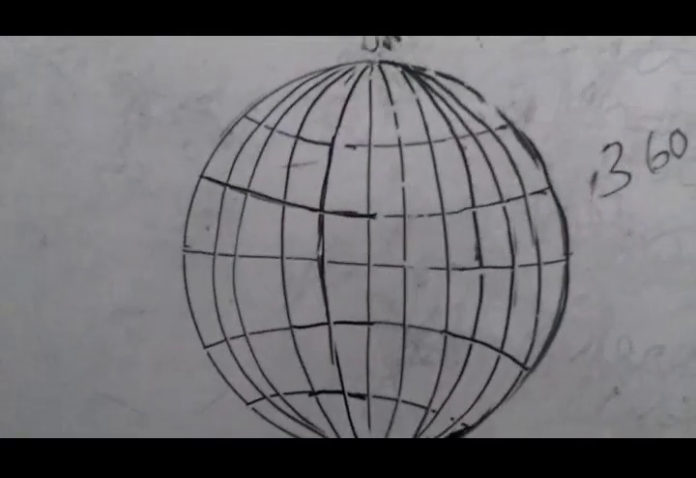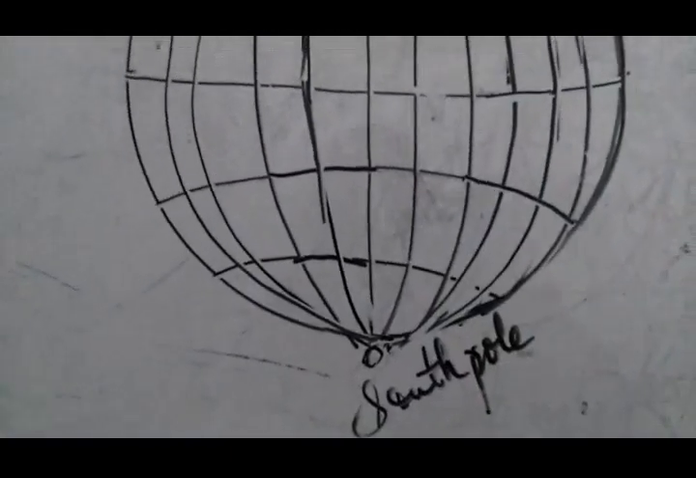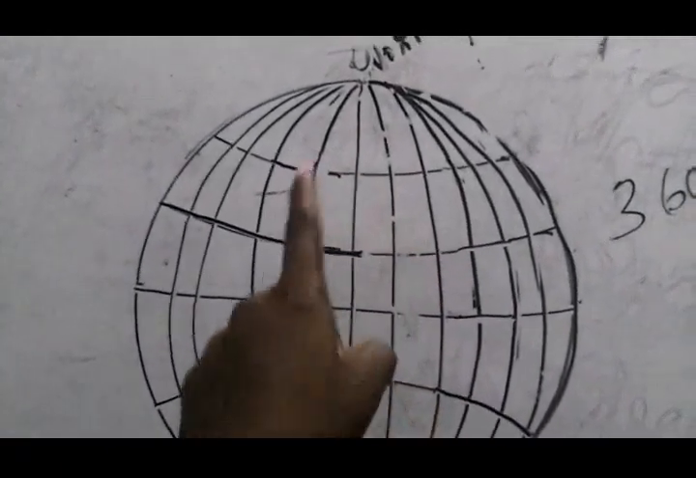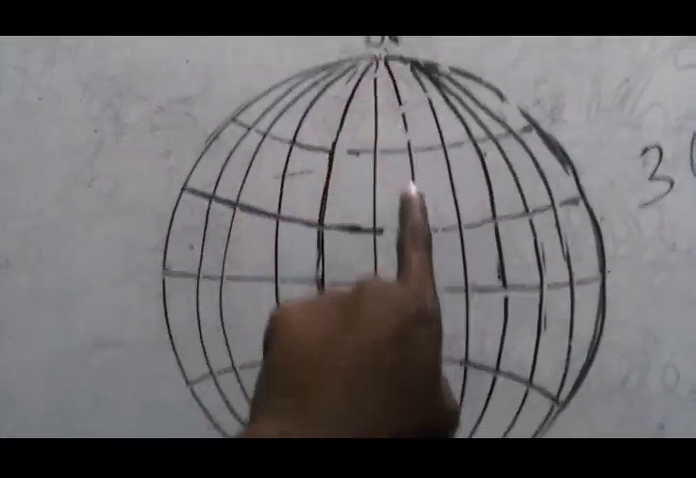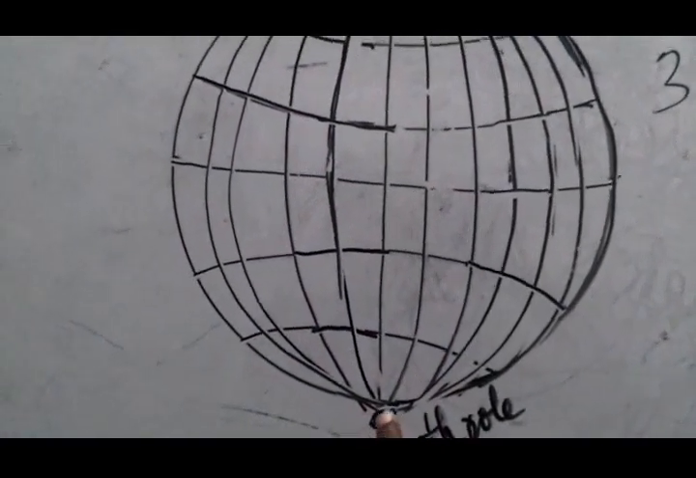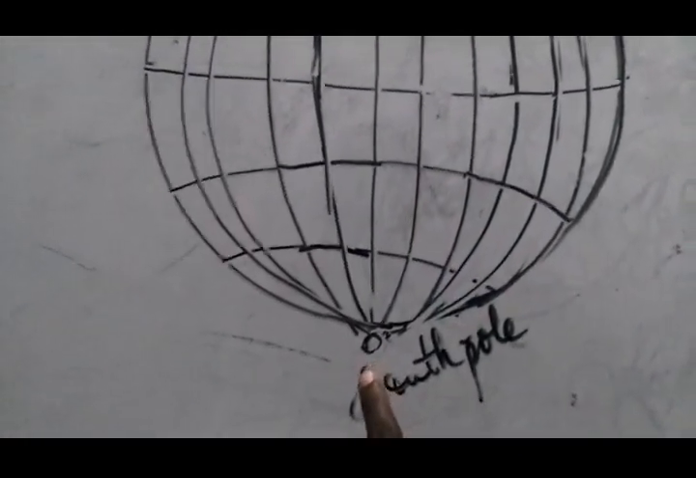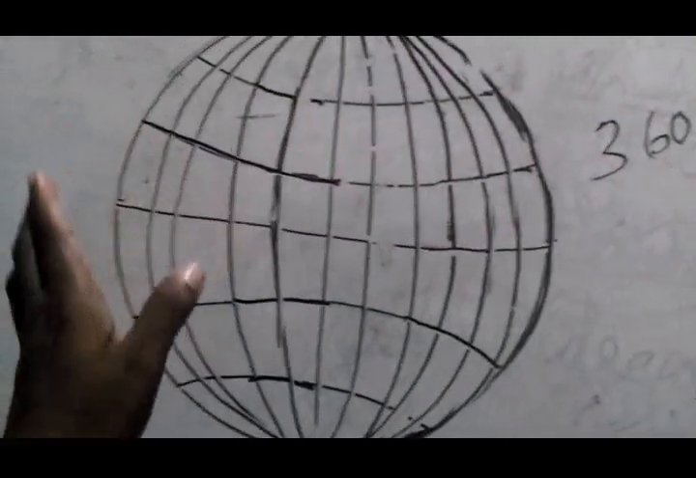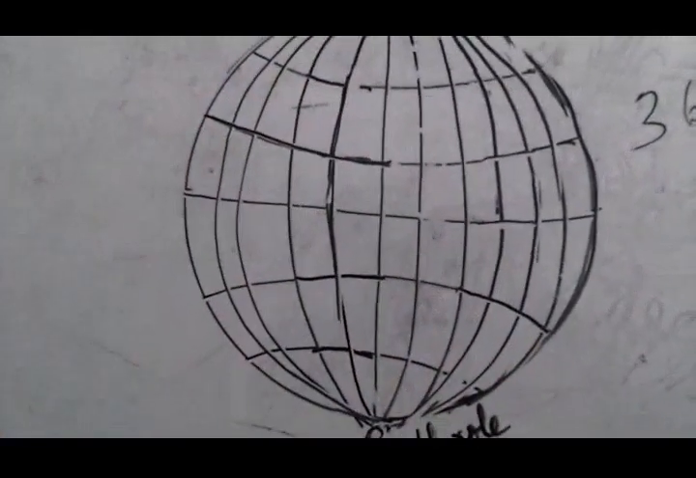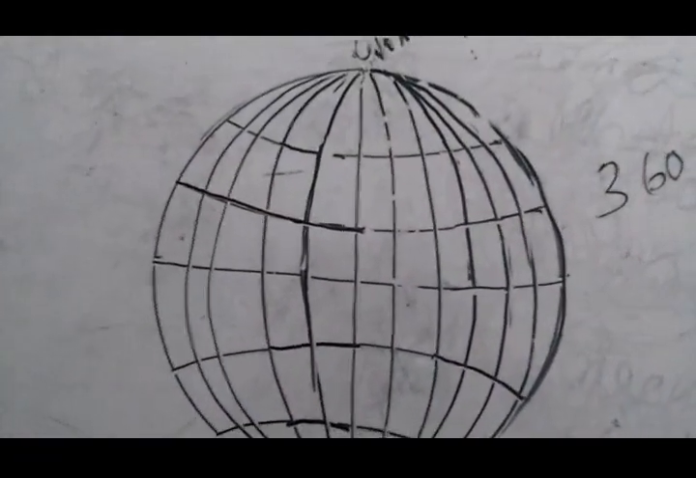Next is longitude. Longitudes are the imaginary lines which connect the North Pole and the South Pole. Longitudes are also called meridians. The meridian which passes through the British Royal Observatory, London, is taken as the prime meridian, which is measured as 0 degree. And there are 360 meridians. So these latitudes as well as the meridians are very important to locate a country. Based on this, we will be locating our country on the globe or on the surface of the earth.